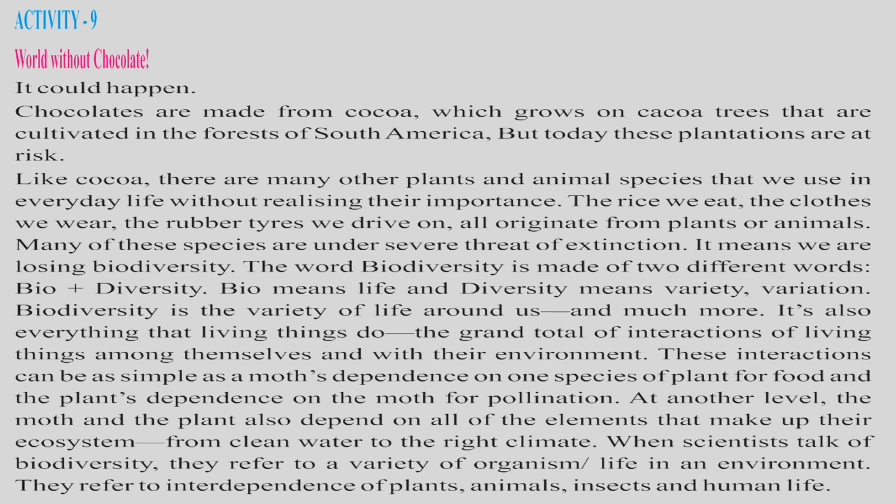They interact with each other, so we need each other. At another level, the moth and the plant also depend on all of the elements that make up their ecosystem, from clean water to the right climate. So it is not that they need only each other, that the moth needs the plant and the plant needs the moth. It is not like that. They have to be set up with all the ecosystem around them. That is the environment. They need that environment also. They have to take care of it, from clean water to the right climate.